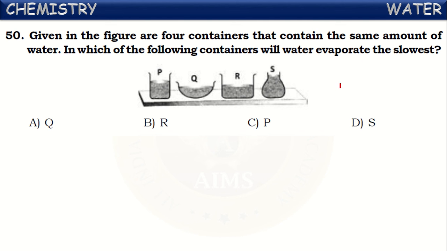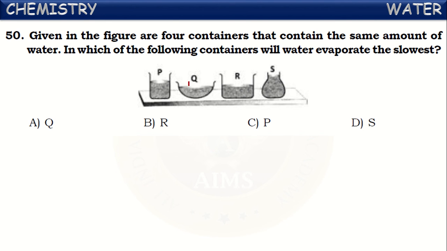All of them contain equal quantity of water, but the evaporation of water is affected by factors like the surface area, the open area. If the open area is larger, evaporation will be faster because evaporation is a surface phenomenon, as we know. What is meant by evaporation here? Conversion of liquid into gas. This happens at a faster rate when the surface area is more.